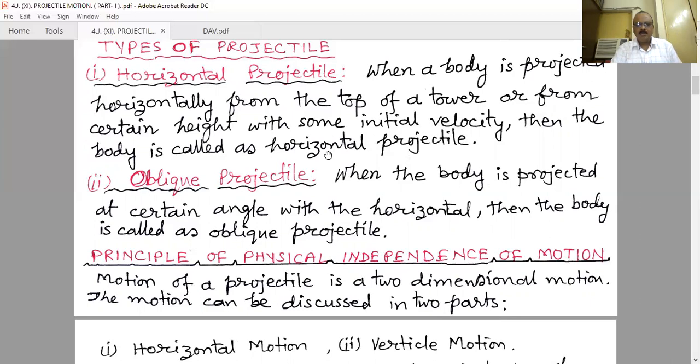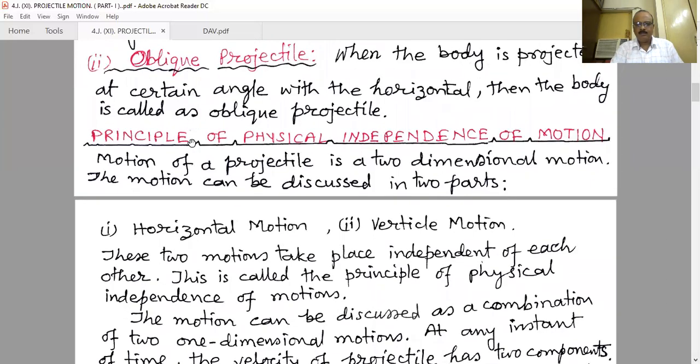That means the plane of motion for a projectile is confined within a vertical plane. If there is a change of the plane, then obviously there will be some other force rather than the gravitational force, and in such a case we cannot treat that object as a projectile, because projectile motion means motion of any object that is under gravity alone. Now in this class, we basically keep our discussion within the horizontal projectile.